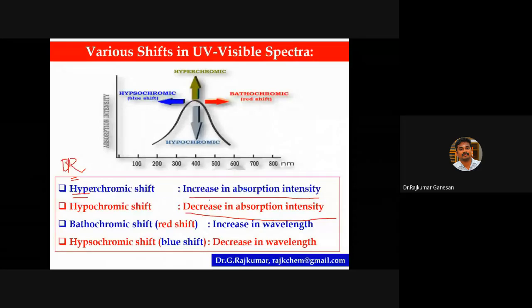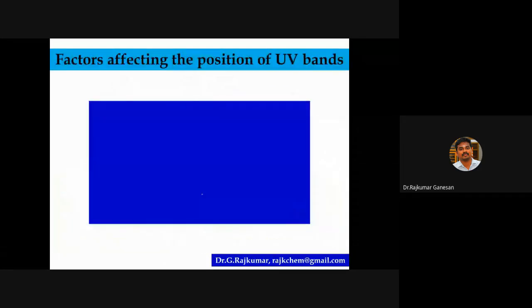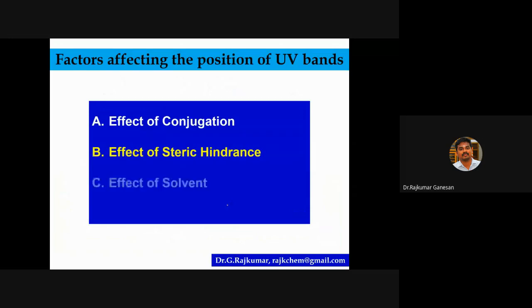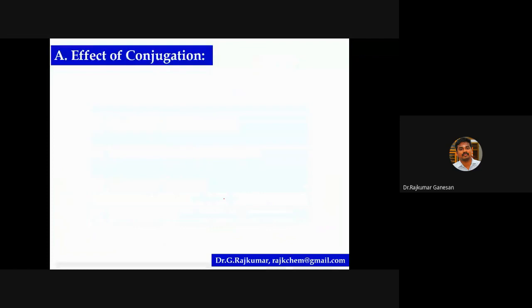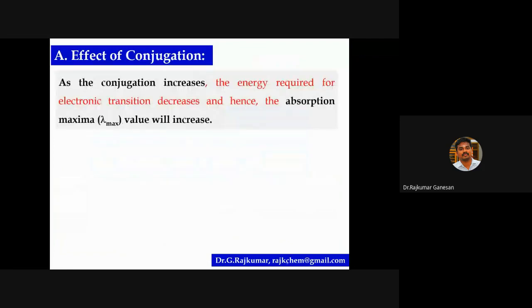Then what are the factors which affect the position of UV visible spectra? The effect of conjugation, the effect of steric hindrance, the effect of solvents, and the effect of pH. These are all important factors which will affect the position and intensity. First, the effect of conjugation. As the conjugation increases, the energy required for electronic transition decreases. That's what we have seen in the case of ethylene and 1,3-butadiene.